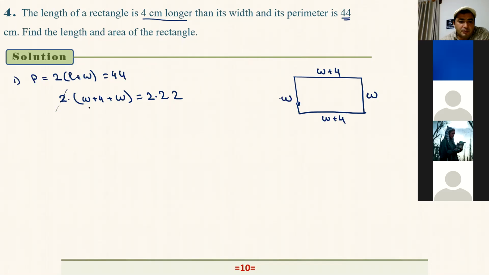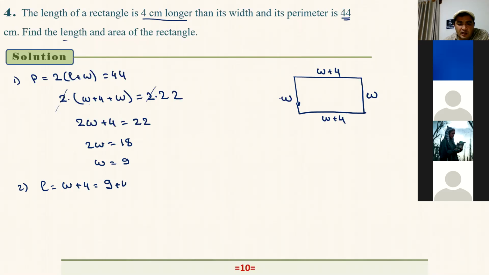If I divide both sides by 2 and simplify this algebraic expression, W plus W plus 4 is equal to 2W plus 4. On the right hand side, we have 22, right? We have just a simple linear equation. If you solve this, we have 2W equals 22 minus 4, that's equal to 18. Now divide both sides by 2, we get 9, right? The question is, what is the length and area of the rectangle? First, we have to find the length. Length is W plus 4, and we know W is 9. So 9 plus 4 is equal to 13 cm.